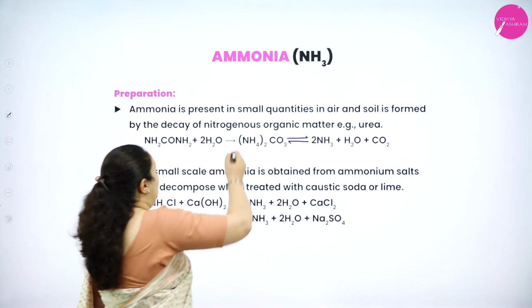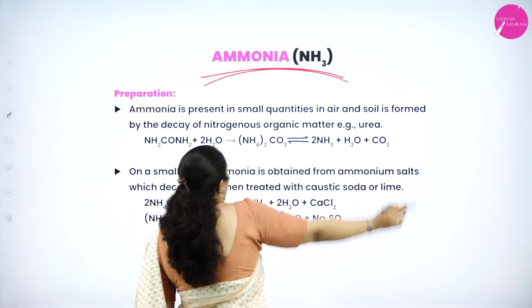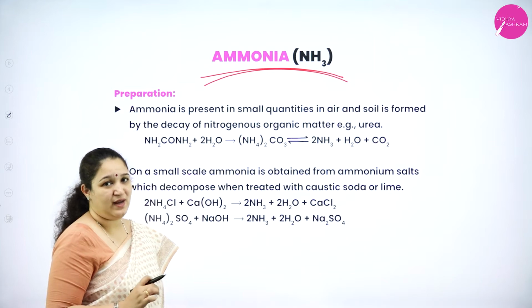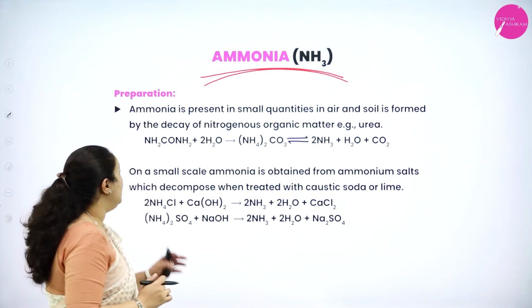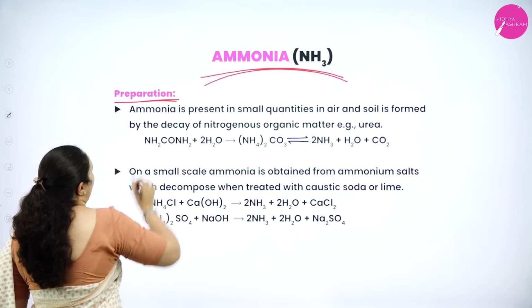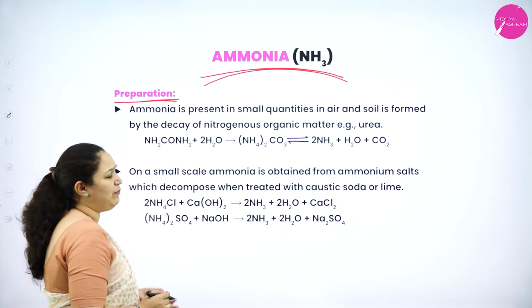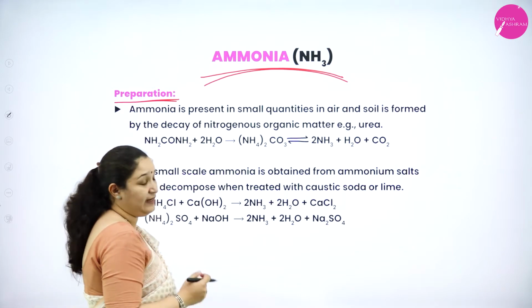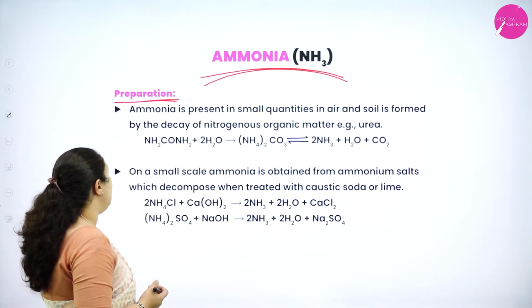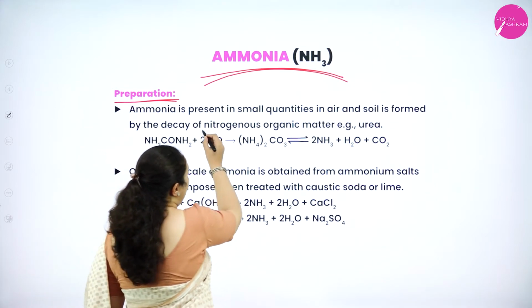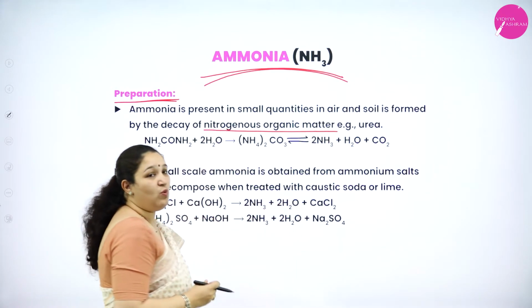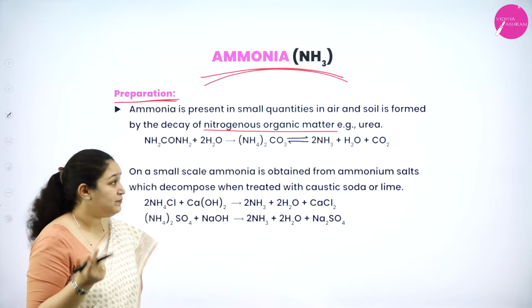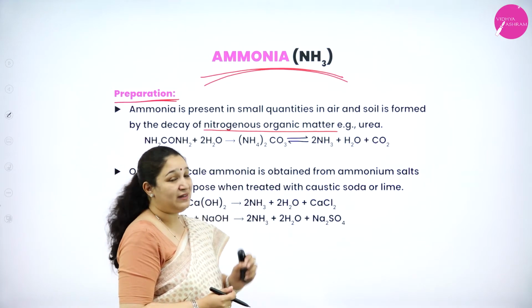Next we are going to learn about ammonia. What is ammonia? NH3 is called ammonia. Now how is it prepared? First we are going to study the laboratory method of preparation. Ammonia is present in small quantity in air and soil, and is formed by the decay of nitrogenous organic matter. So whatever small quantity of ammonia is there in air or soil, it is because of the decay of nitrogenous organic matter.